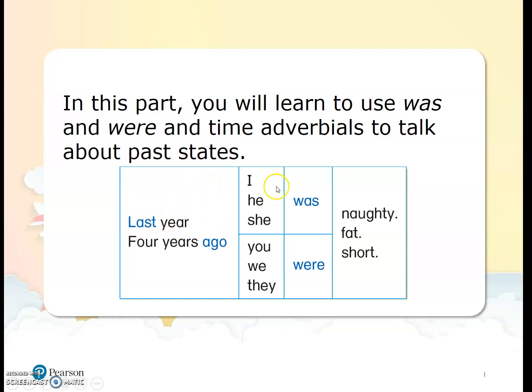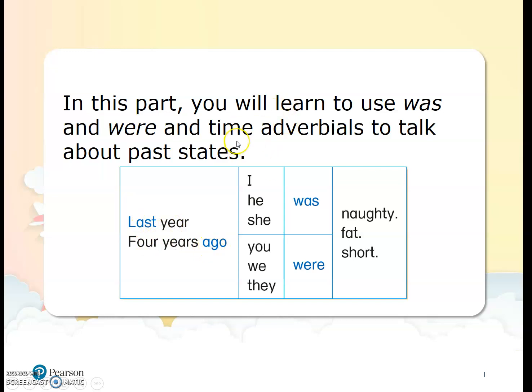Last year I was naughty. 4 years ago they were short. We are talking about the past, so we use last year, 4 years ago.